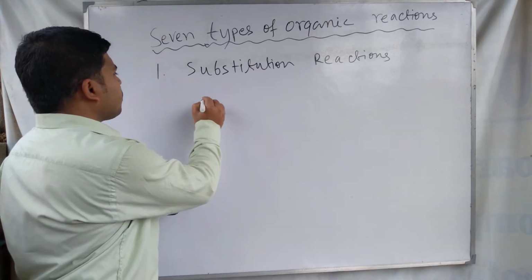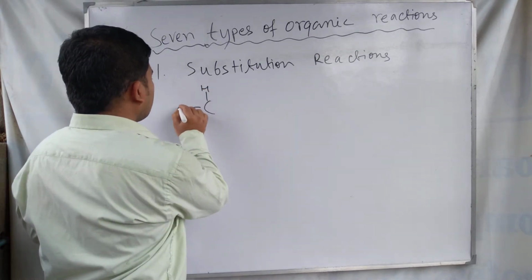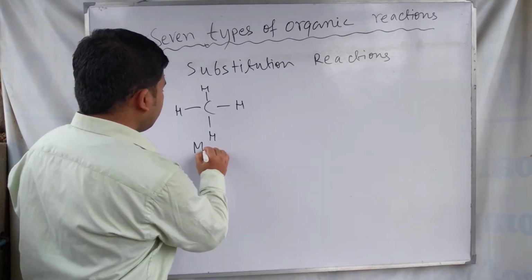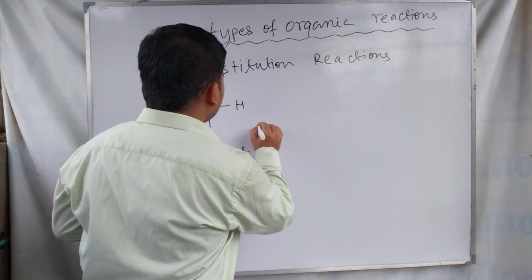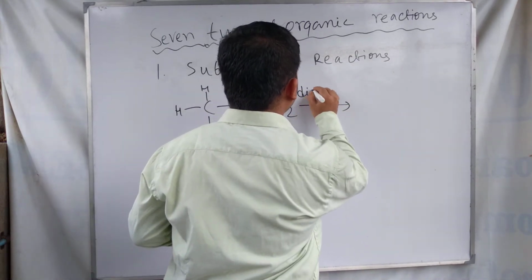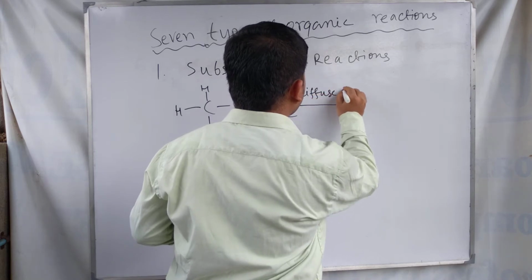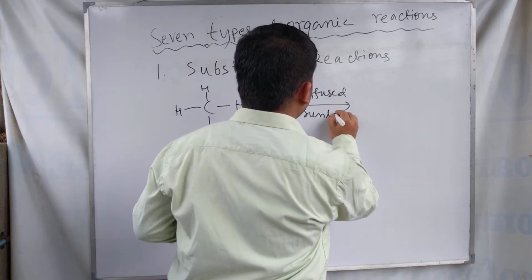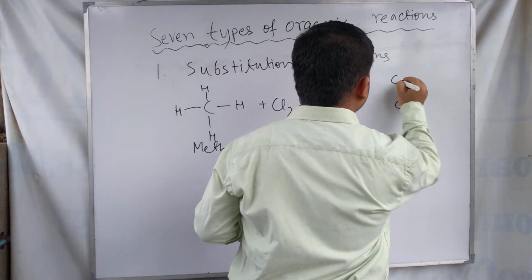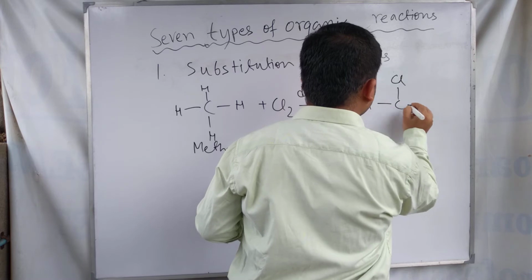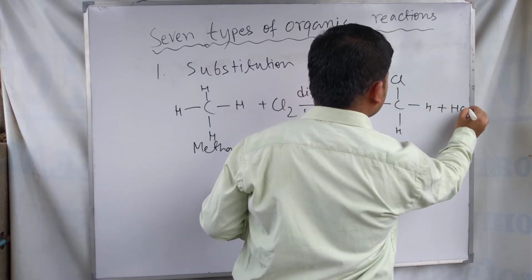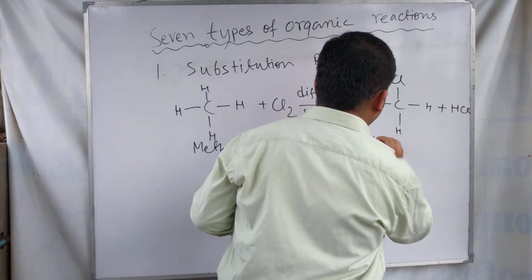For example, suppose this is methane, and the methane molecule reacts with chlorine gas in the presence of diffuse sunlight to produce methyl chloride.